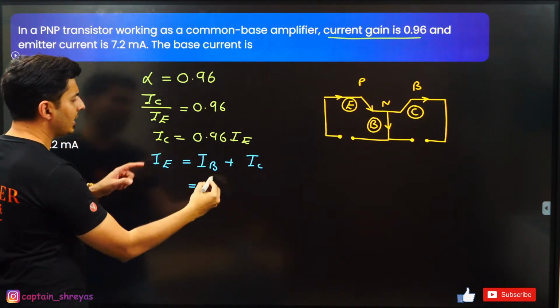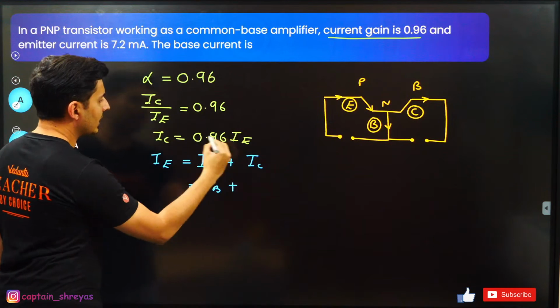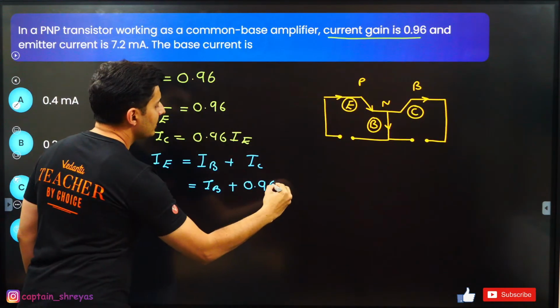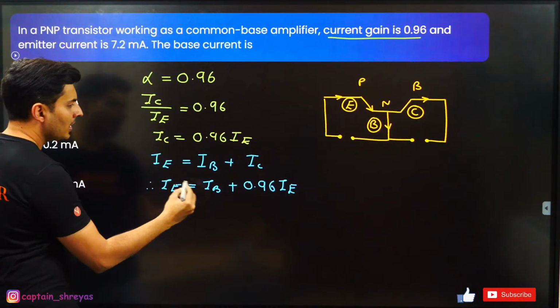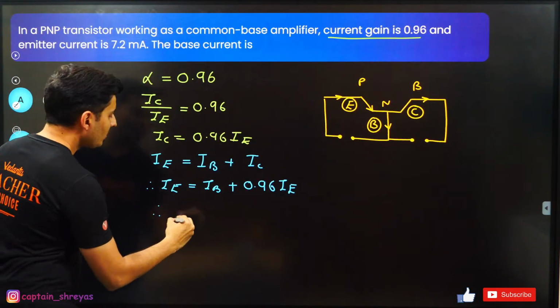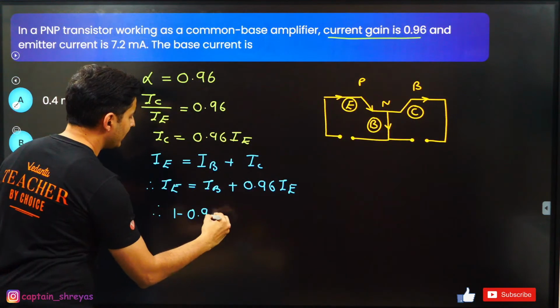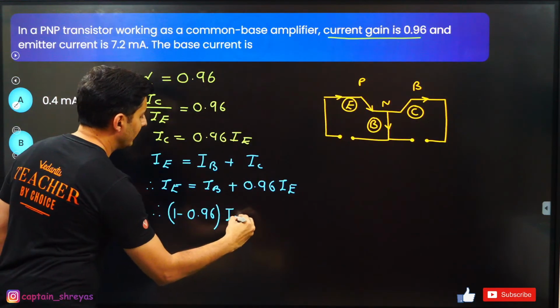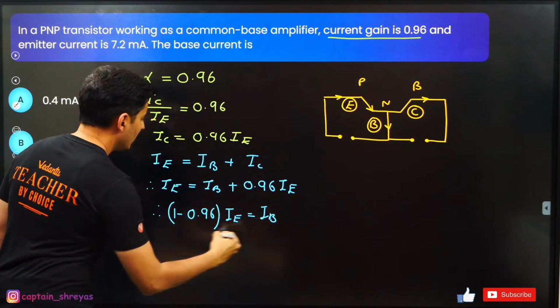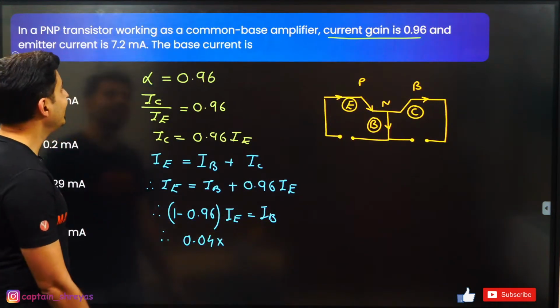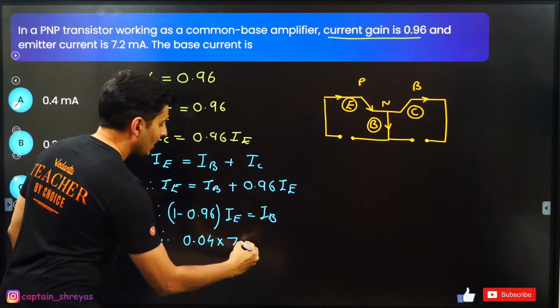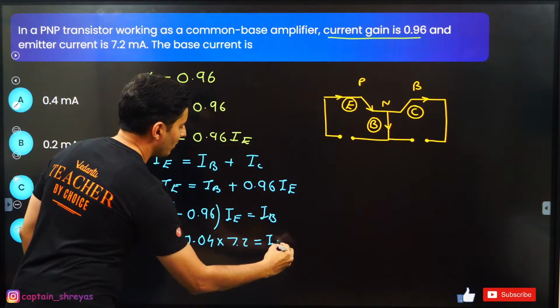So here collector current I just got as 0.96 times of emitter current. So that is your IE. Now bring this IE over here. So it will become 1 minus 0.96 times of emitter current is your base current. Now 1 minus 0.96 is 0.04 and emitter current is 7.2. That is your base current.